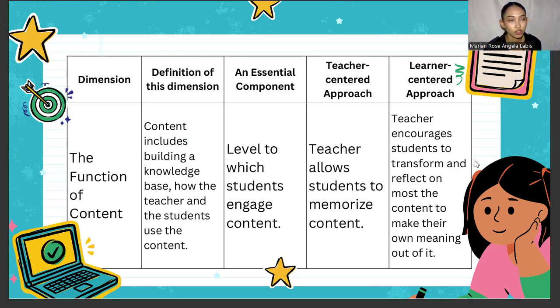Say for example, since we're talking about the economy, how are they related to that content, and how are they going to relate themselves, to feel connected to that certain topic? Now, in a teacher-centered approach, the teacher allows students to memorize content. Meanwhile, in a learner-centered approach, the teacher encourages students to transform and reflect on the content to make their own meaning of it.